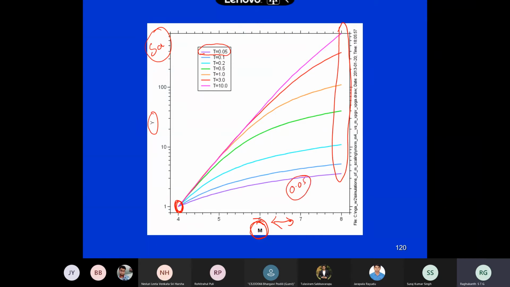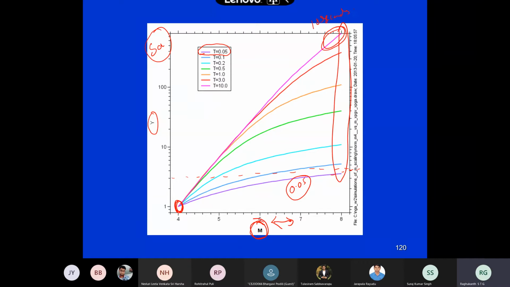As magnitude increases from 4 to 8, it has doubled. So how much has this increased? This is 1, this is 2, and this is approximately 2.5 or 3 in this graph. So for 0.05 seconds, if magnitude doubles, the spectral acceleration increases by about 2.5 times. But what is happening for 10 seconds?